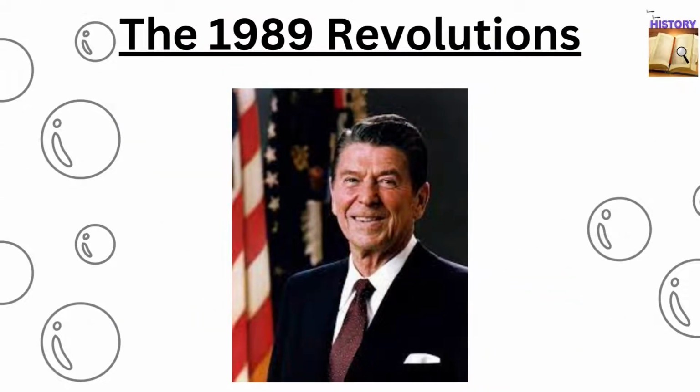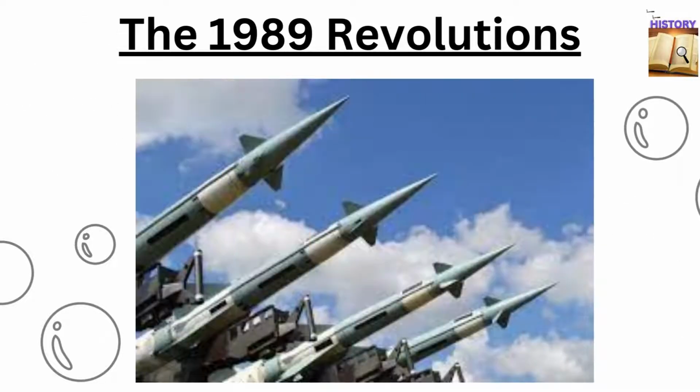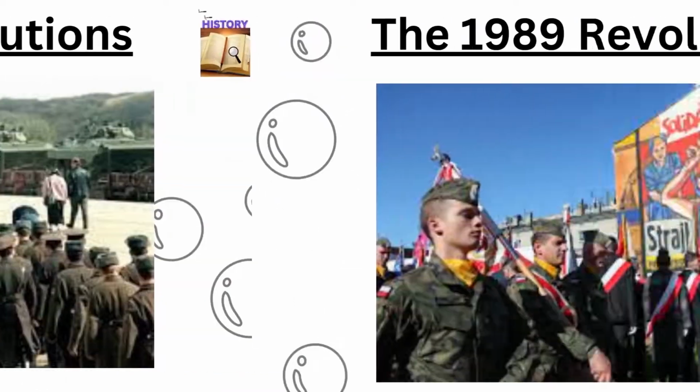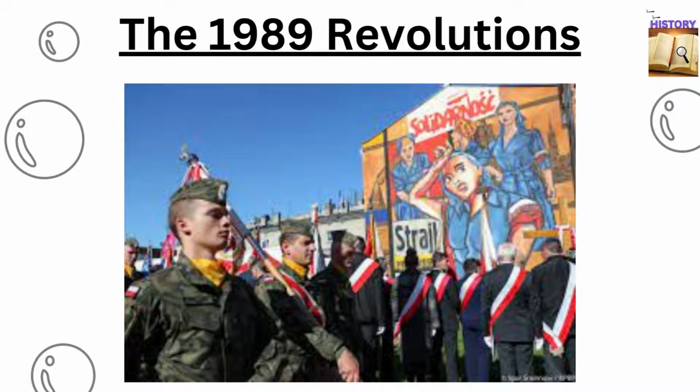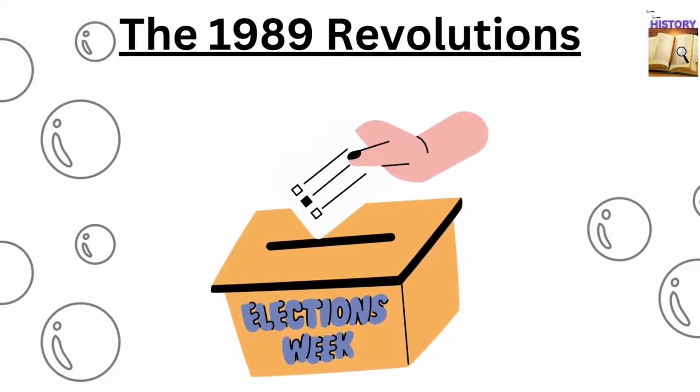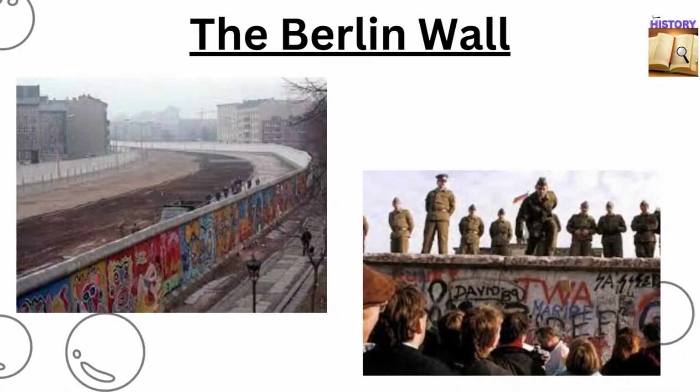To placate U.S. President Reagan, who in 1983 had called the USSR the evil empire, while ordering a massive U.S. military buildup, Gorbachev promised in 1986 to get out of the nuclear arms race and to withdraw Soviet troops from Afghanistan. Later the same year, he drastically reduced Soviet troop strength in the Warsaw Pact nations. In Poland, the anti-communist trade union Solidarity movement succeeded in forcing the communist government to grant the Polish people the right to free elections.